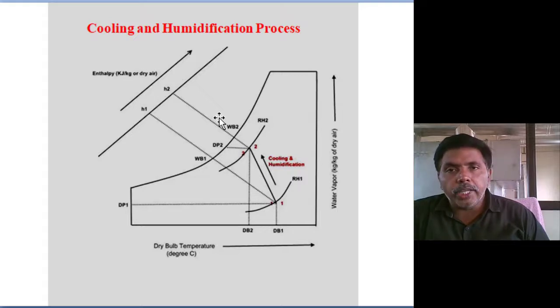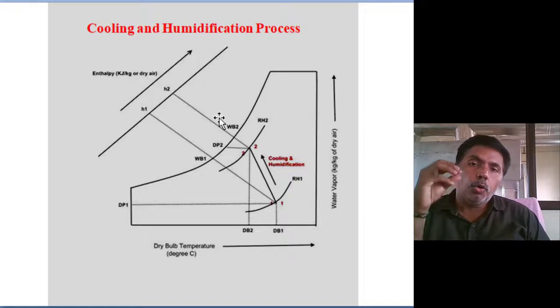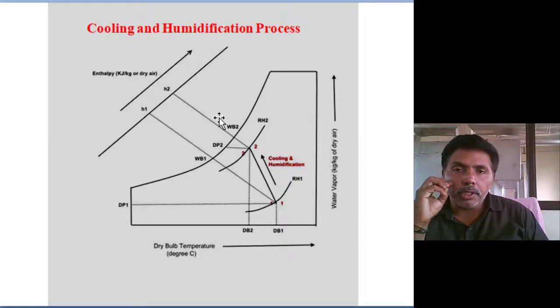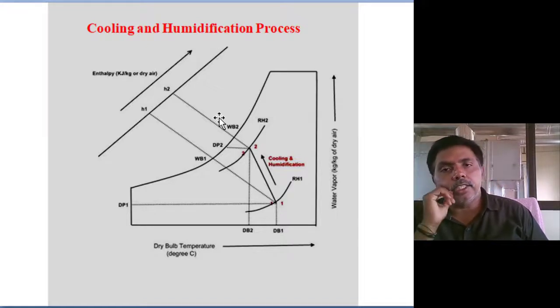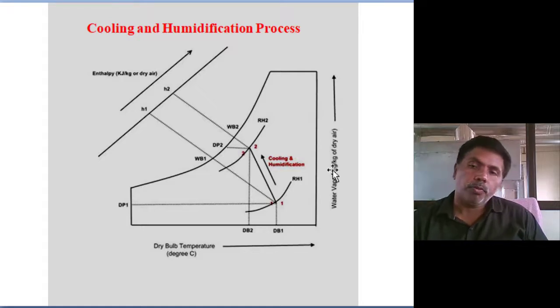Next, the cooling and humidification process. Here I want to cool the air and humidify the air. In this condition, what are we doing? We spray cold water upon the air-conditioned air. Spraying cold water means it is cooling and it is also doing humidification. This is evaporative cooling, indirectly. In summer, in dry areas like Rayalaseema, Telangana, Karnataka, Bengaluru especially, not the entire Karnataka, in these regions we are simply doing this only.